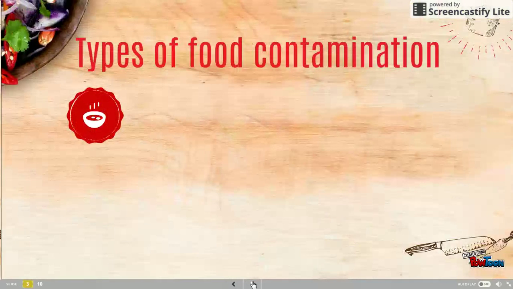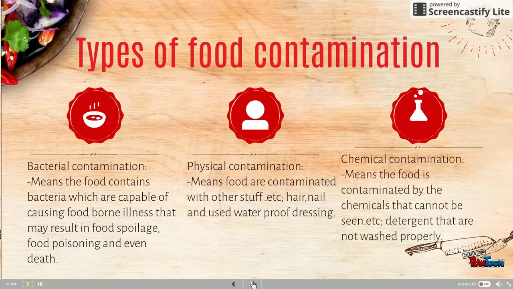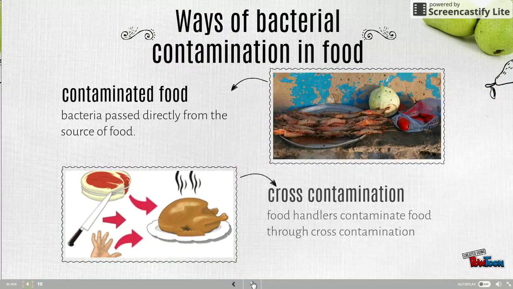So there are three types of food contamination: one, bacterial contamination; two, physical contamination; and three, chemical contamination. Most common is bacterial contamination, where food contains bacteria which are capable of causing foodborne illness that may result in food spoilage, food poisoning, and even death. Physical contamination means food contaminated with other stuff, such as hair, nail, or used waterproof dressing that can be found in food. Chemical contamination means the food is contaminated by chemicals that cannot be seen, such as detergent that is not washed properly.